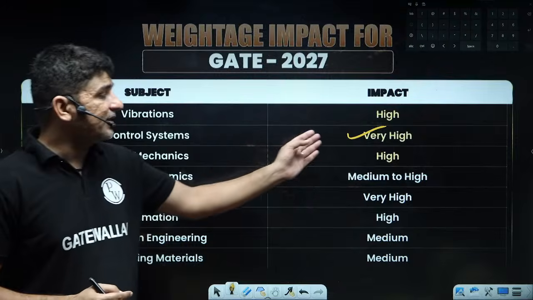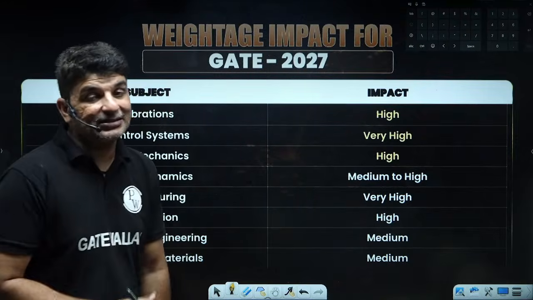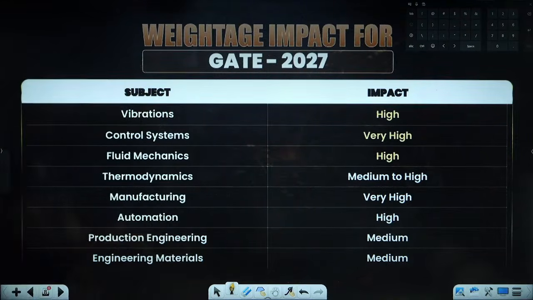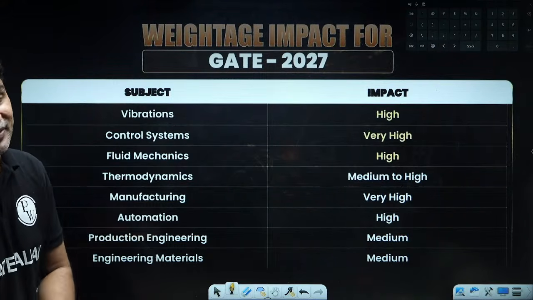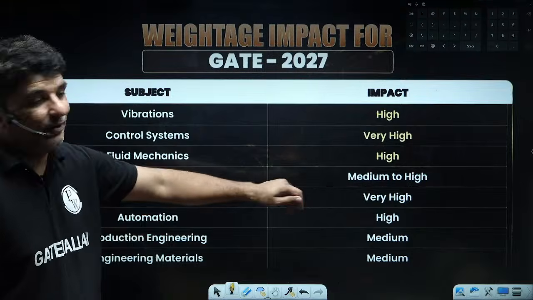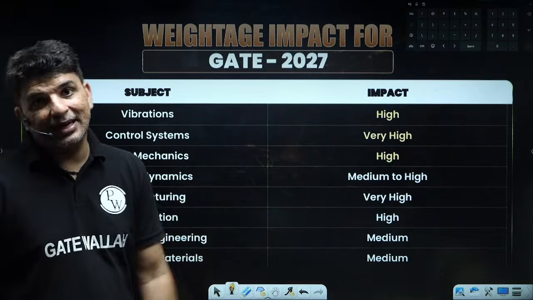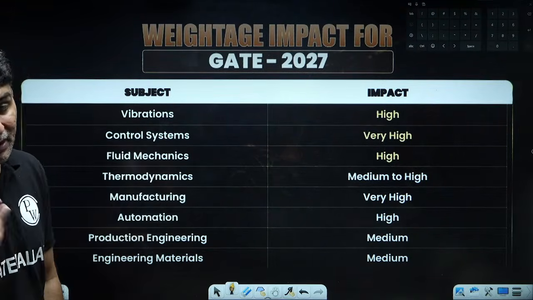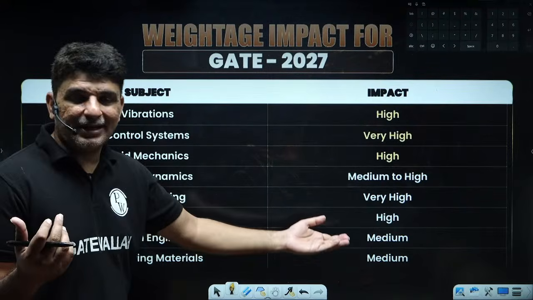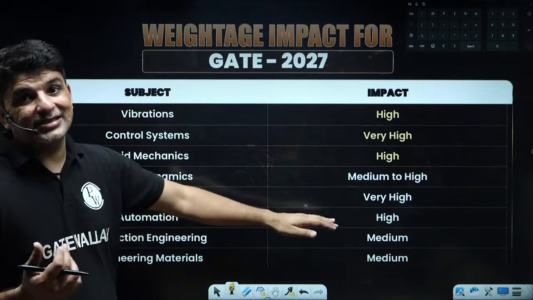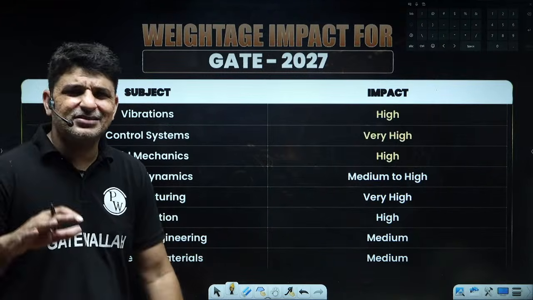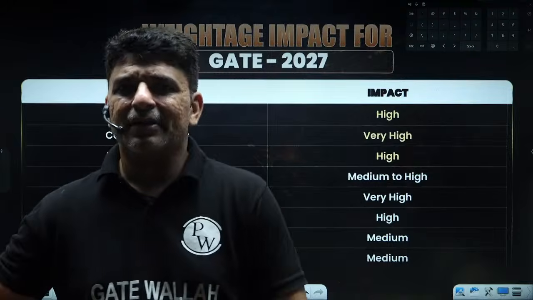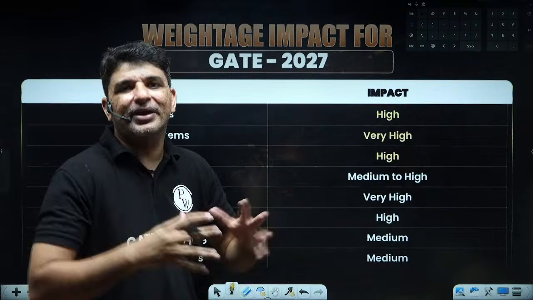Fluid mechanics topics, that is potential flow, again, it has a high impact. Thermodynamics, medium to high. Manufacturing, very high. Okay, so the manufacturing topics which have been added are again very impactful. Automation, again, see control system, PID controller, transfer function, that also has high importance. Okay, production engineering, engineering materials, you can say are more or less lower in the priority.